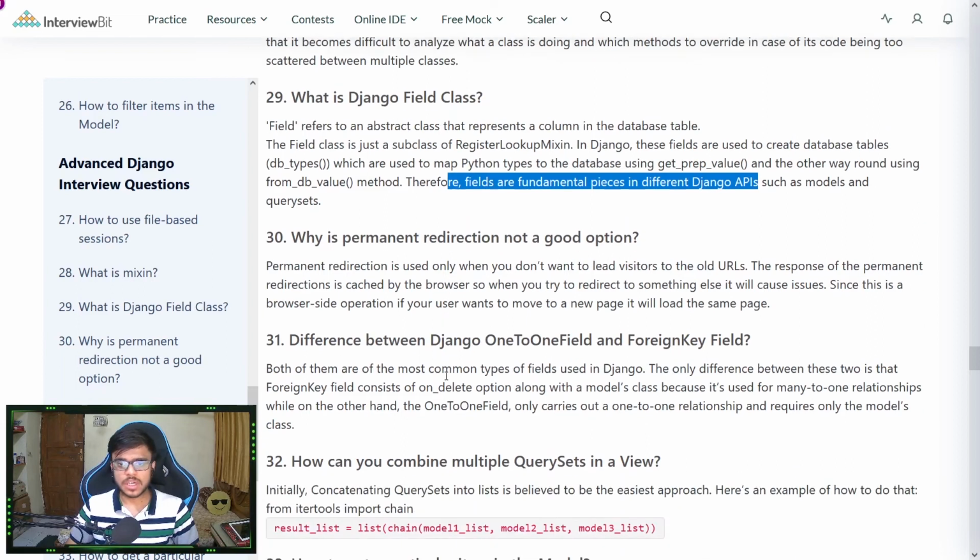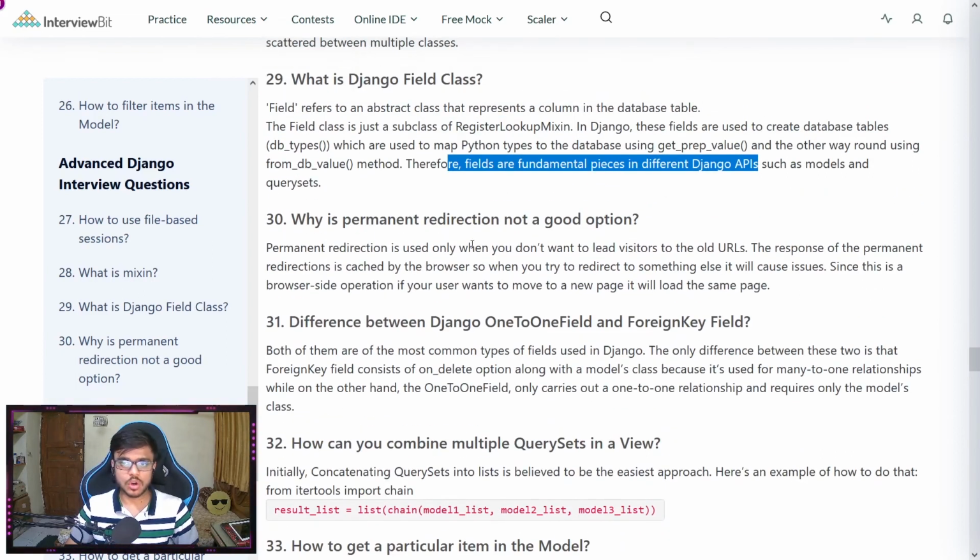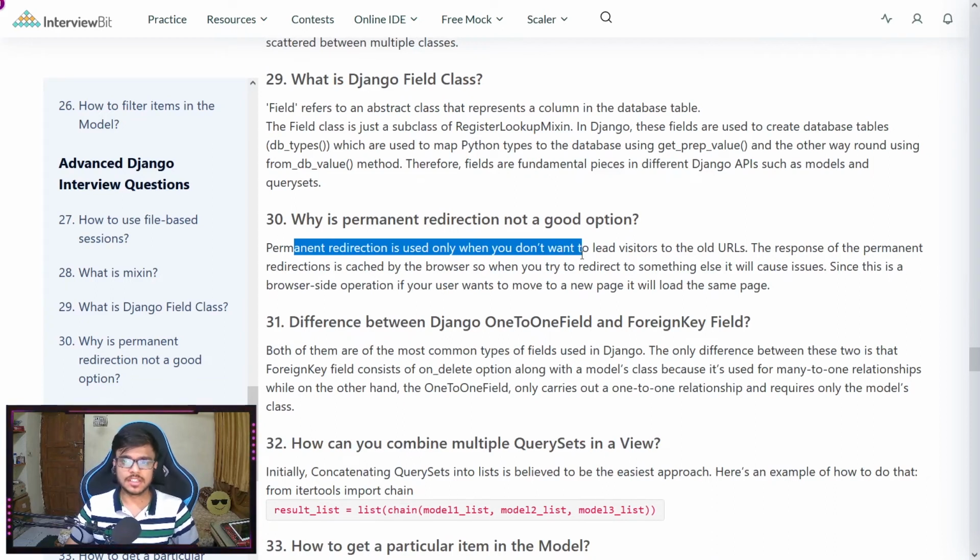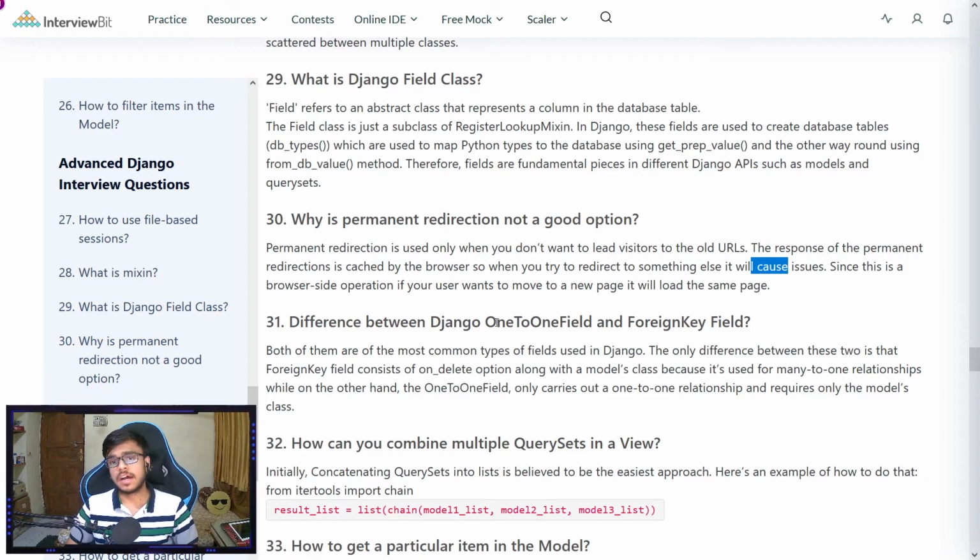Question number 30, why is permanent redirection not a good option? Permanent redirection is used only when you don't want visitors to go to the old URL, because the response of a permanent redirection is cached in the browser, that is, client side. So whenever we try to redirect to something else, it will cause issues since it is a browser side operation. If the user wants to move to something else, it will still load the same page.